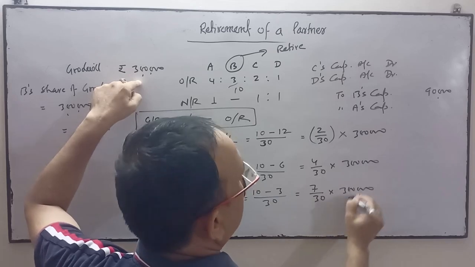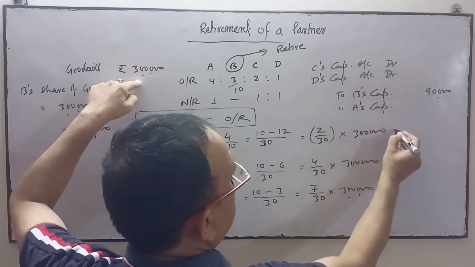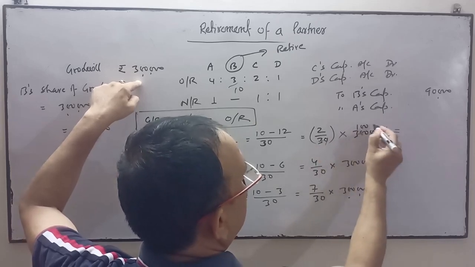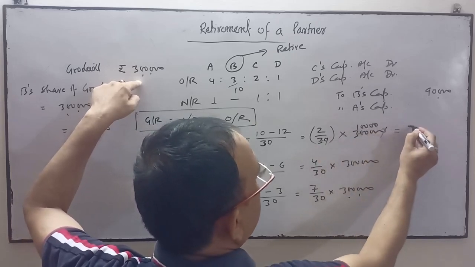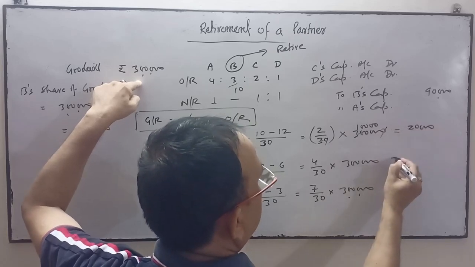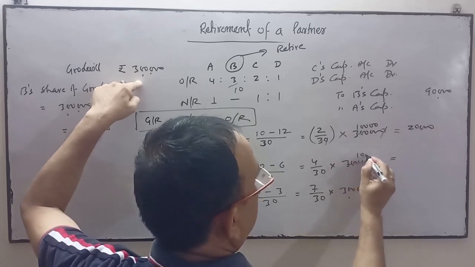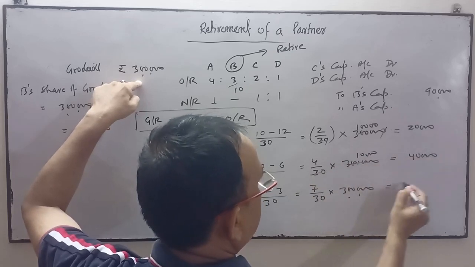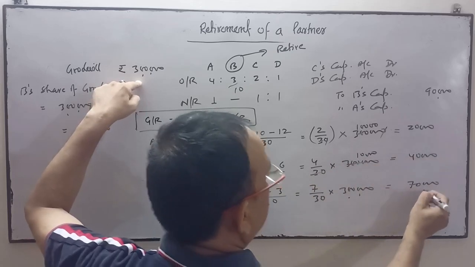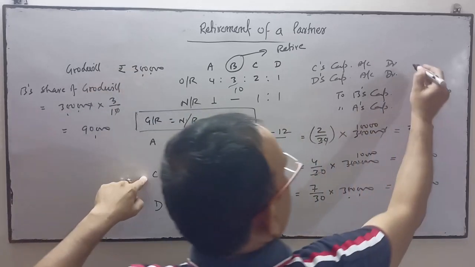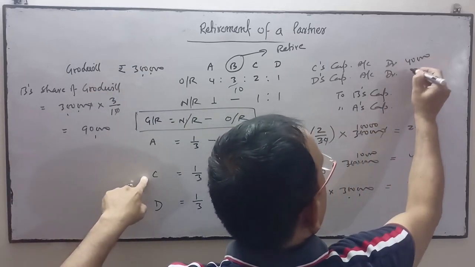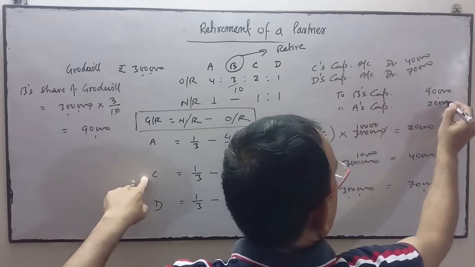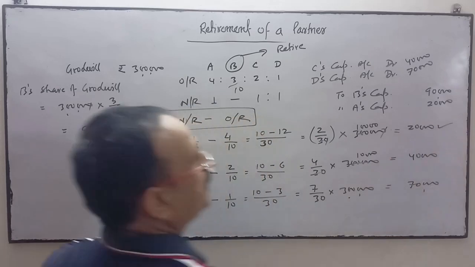Here it is 20,000, here it is 40,000, and here it is 70,000. So in C's capital account we'll debit 40,000, D's capital account 70,000, and here we will credit 20,000.